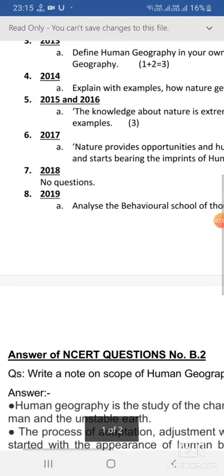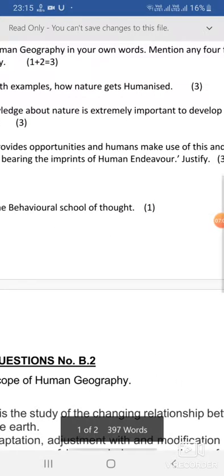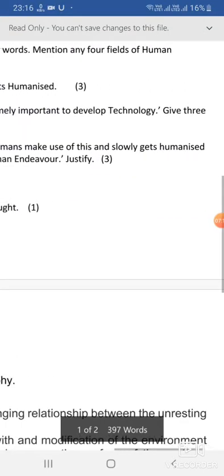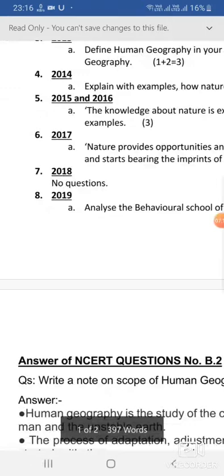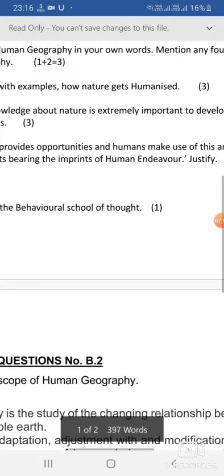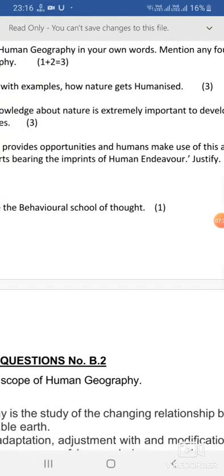2018 there was no question, 2017 one question is there: nature provides opportunities and humans make use of this and slowly get humanized and start bearing the imprints of human endeavor.